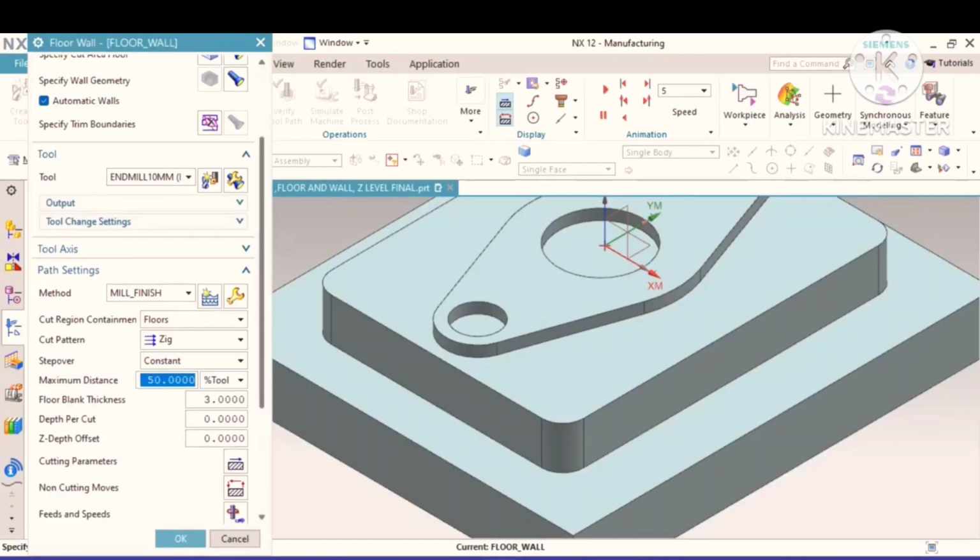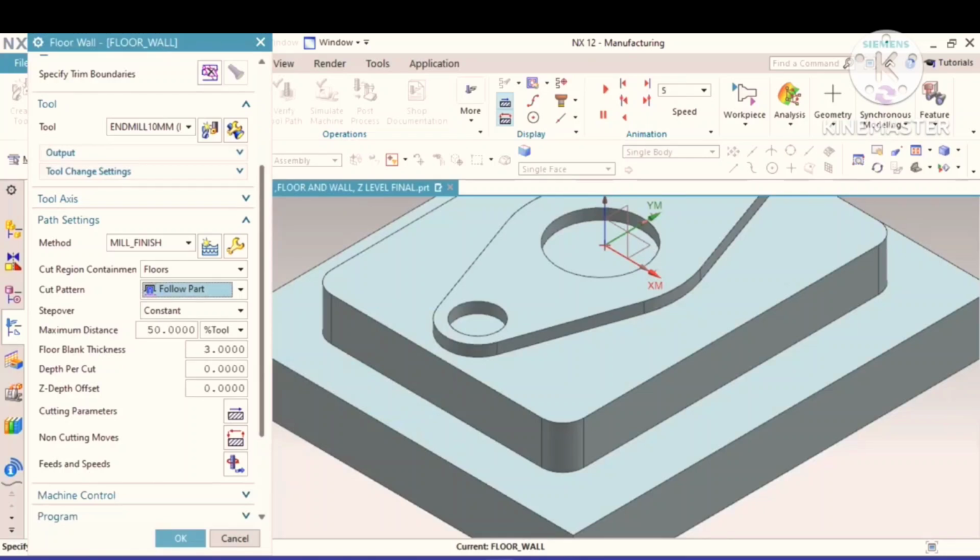Here cut region containment is floors. It will measure from the floor. Then we will go for follow part. The constant depth again given. The floor blank thickness is 5 mm. From here to here, this is 5 mm.